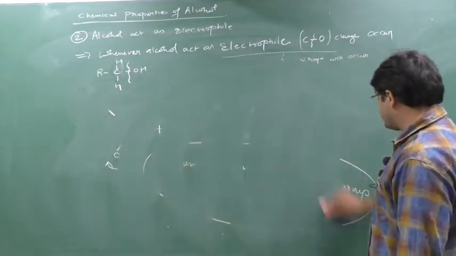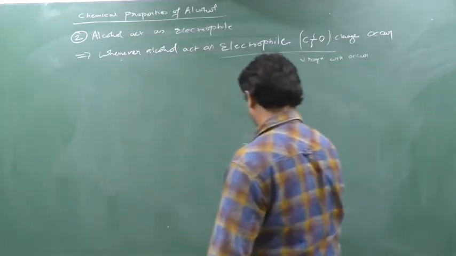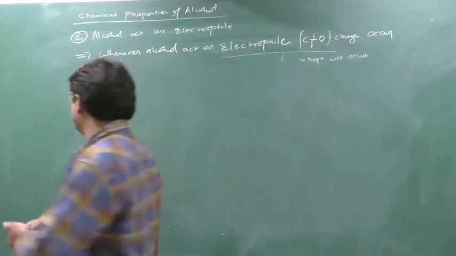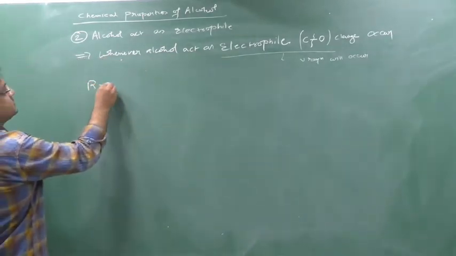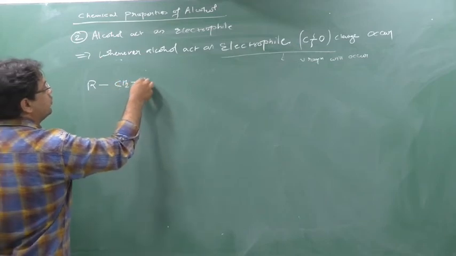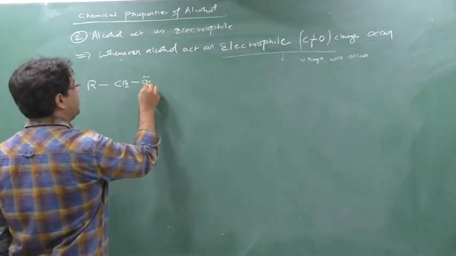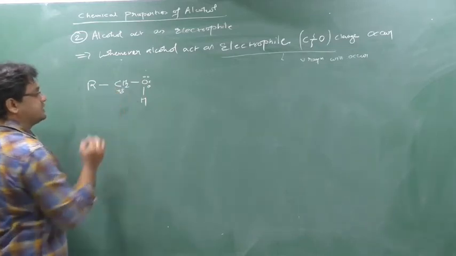Understood? Why is OH minus not a good leaving group? This is from experimental studies, and you should remember it. Now see here. So what will happen? I will write down R-CH2-OH in this way now. So 1, 2, 3, 4, 5, 6, 7, 8. As you know, this carbon has a partially positive charge.